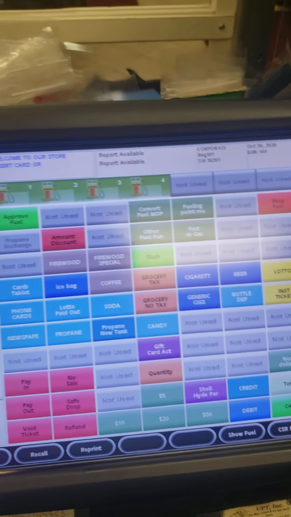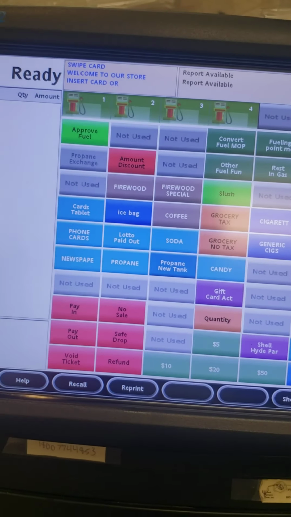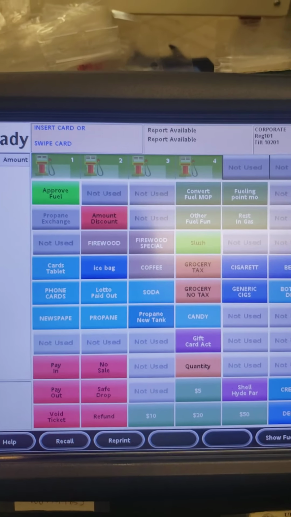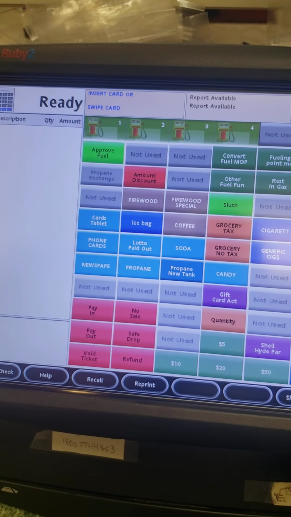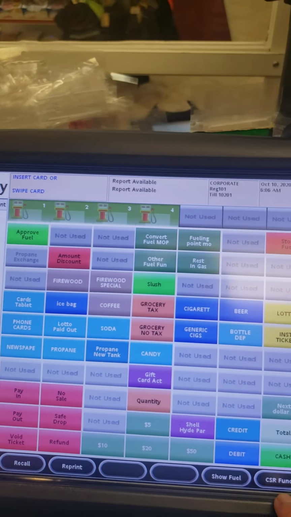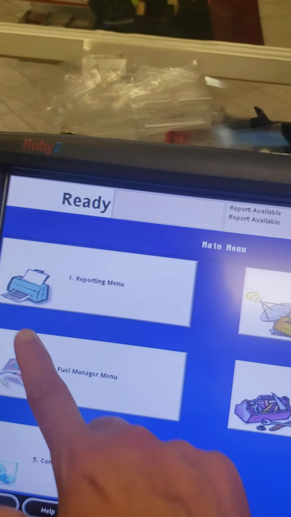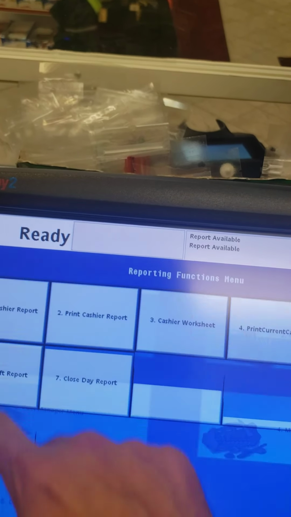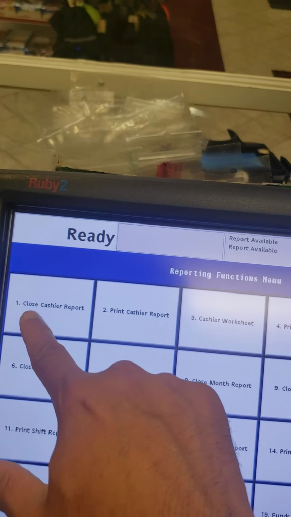And some people have a doubt about how to print out the shift reports and monthly reports, or if you have any kind of doubt, I'll show you how to do it with this video. You go to CSR function, go to print menu. You can print out cash report.